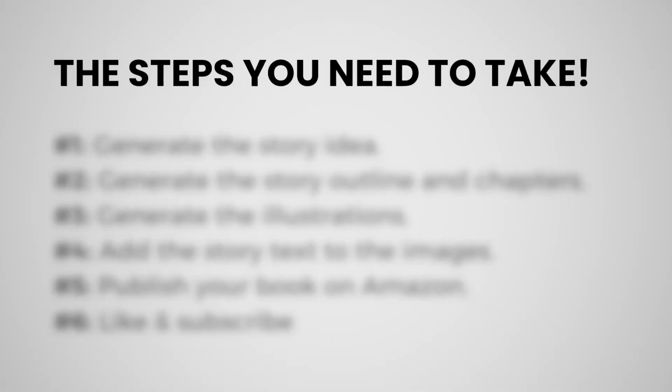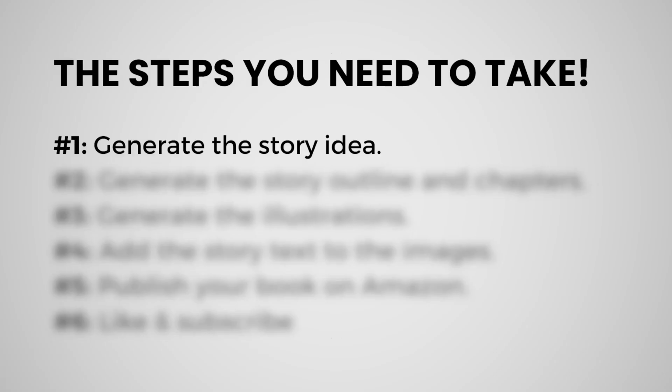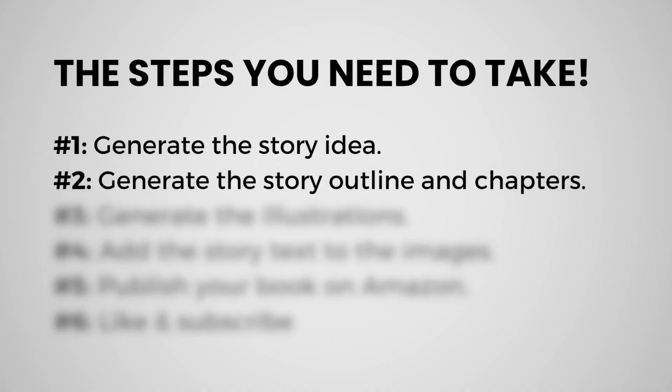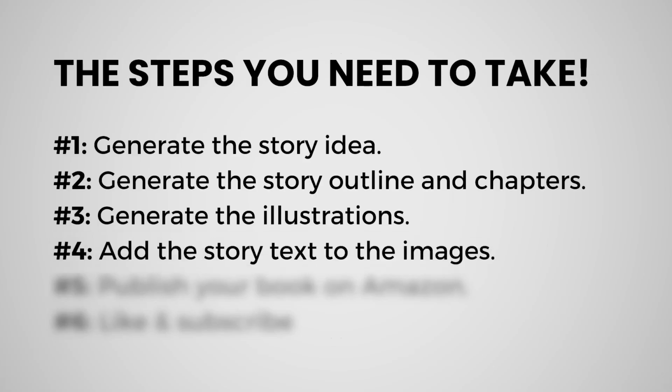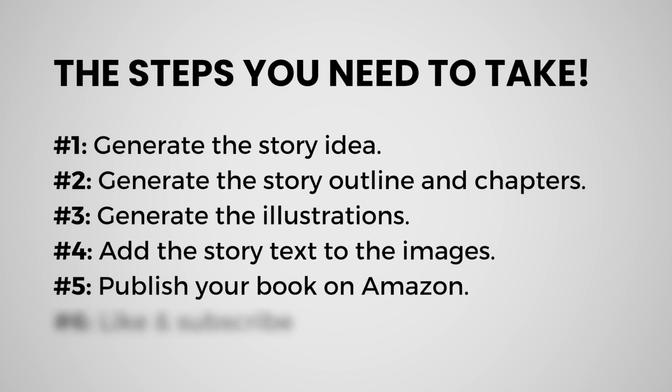Here's a quick recap of everything you need to do. Step number 1. Generate the story idea using ChatGPT. Step number 2. Generate the story outline and chapters. Step number 3. Generate the illustrations using Midjourney AI art generator. Step number 4. Add the story text to the images using Canva and save it as PDF print. Step number 5. Publish your book on Amazon.